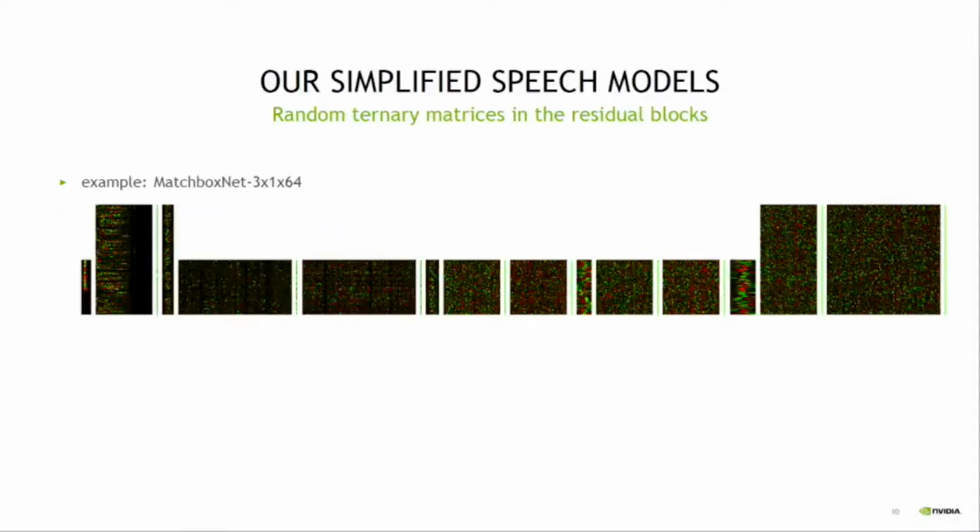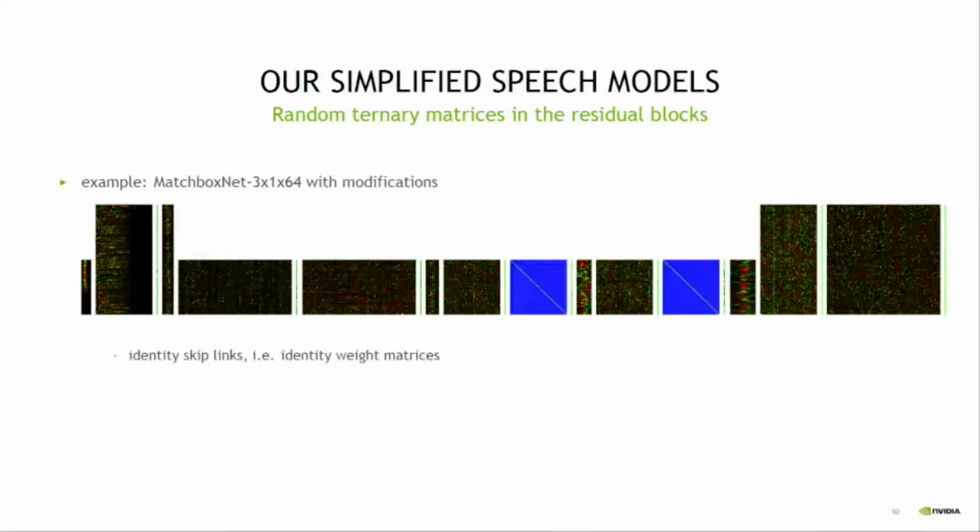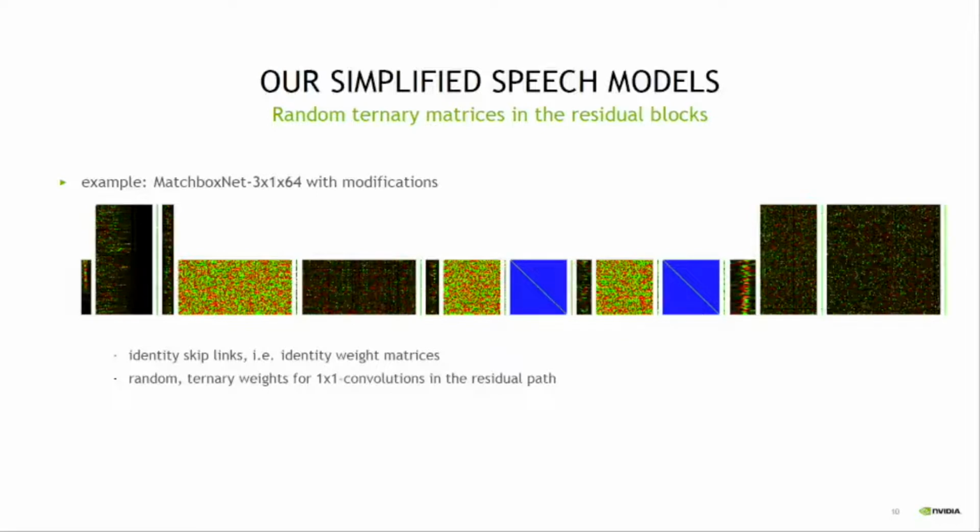Our simplified speech models consist in modifying the residual blocks of QuartzNet and MatchboxNet. In this example, we see the weight matrices of a trained MatchboxNet with 3 blocks, 1 subblock, and 64 channels. One of our modifications is to use identity skip links. In this version, we change the quadratic skip links to identity weight matrices during training. As previously discussed, we propose to use random ternary weights for the 1x1 convolutions in the residual path.